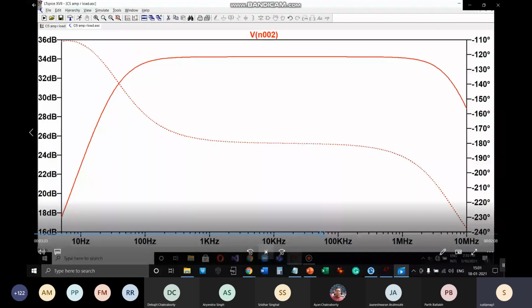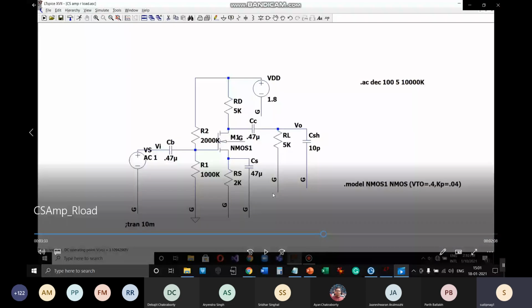If there is more current through the MOSFET, obviously there is more voltage drop here also, right? Through RS as well. At low frequencies, obviously this is happening. At high frequencies, this CS turns on. But at lower frequencies, this RS is getting more voltage drop.